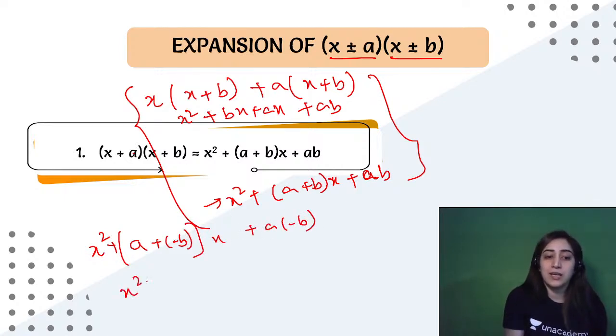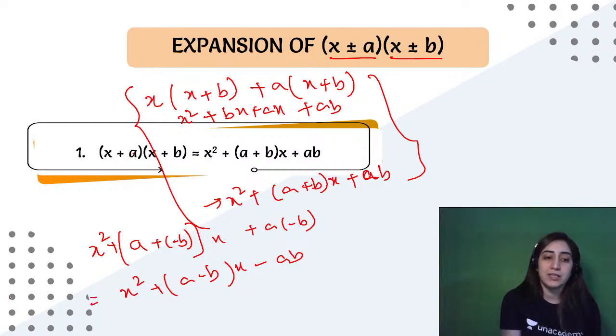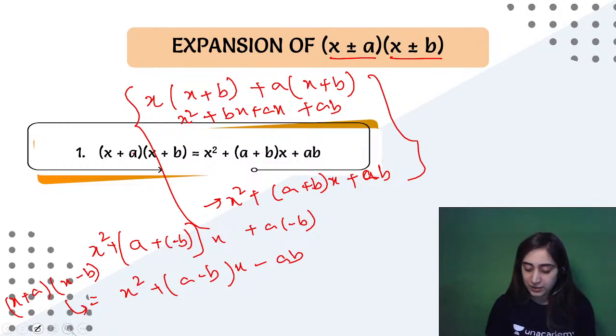So at the end of the day you get x squared plus (a minus b) into x minus ab. So this is how you were able to find out and open up the expansion of (x plus a)(x minus b). And here you go, you got the answer.